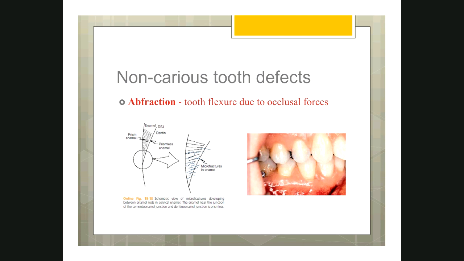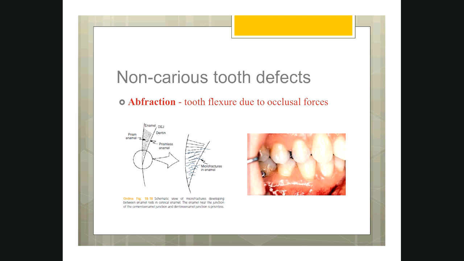The tooth will be bending in the cervical region, and the enamel rods present in the cervical region will start cracking. This portion is the enlargement of the cervical area. What you see here is the enamel, dentin, and the root surface. So in the cervical region, because of the tooth flexure or bending of the tooth, the enamel in the cervical region starts cracking. So this is called abfraction.